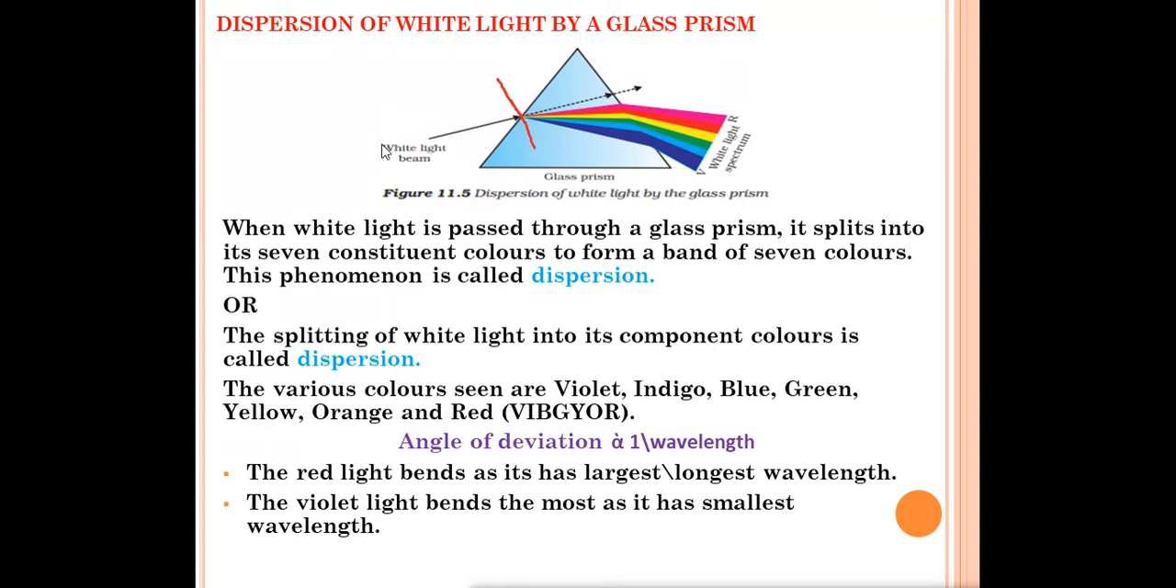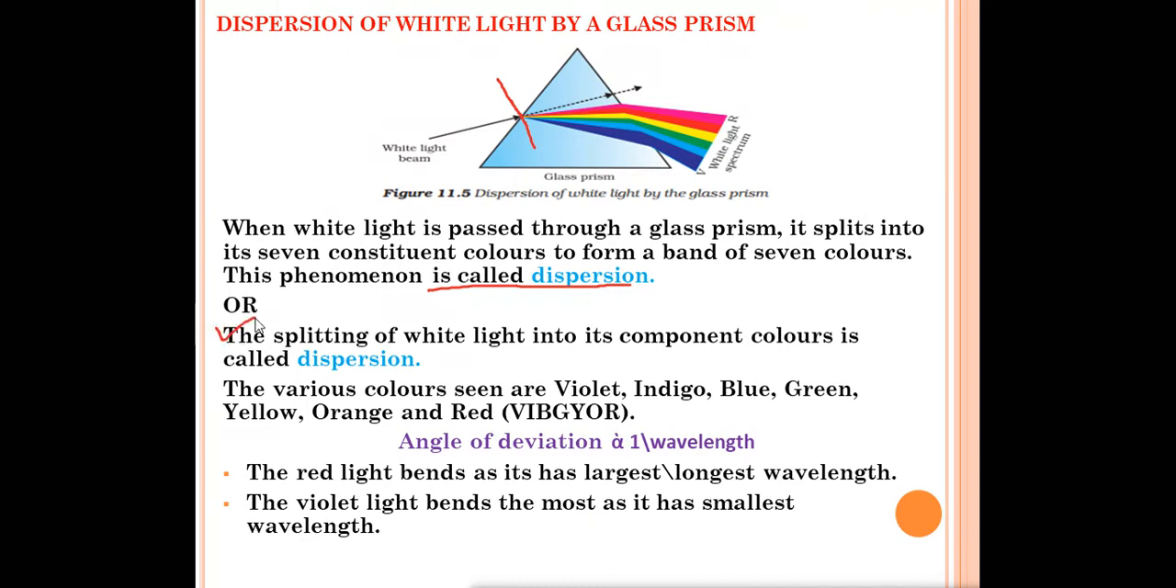So when we pass white light through the glass prism, refraction takes place and the white light splits into 7 colors, and that is called dispersion. What is dispersion? When white light is passed through a glass prism, it splits into its 7 constituent colors to form a band of 7 colors, and this phenomenon is called dispersion. Dispersion means splitting. Whenever white light passes through the glass prism, it splits into 7 colors, and that is called dispersion.